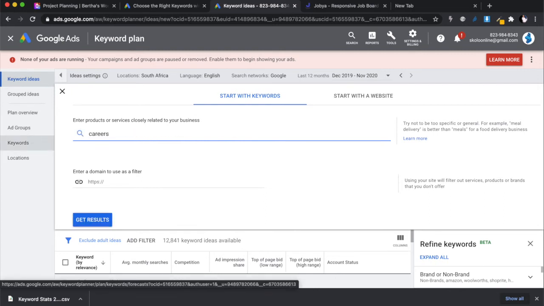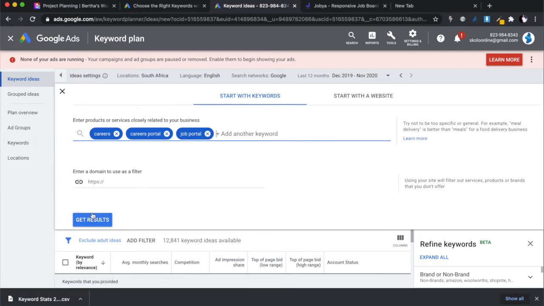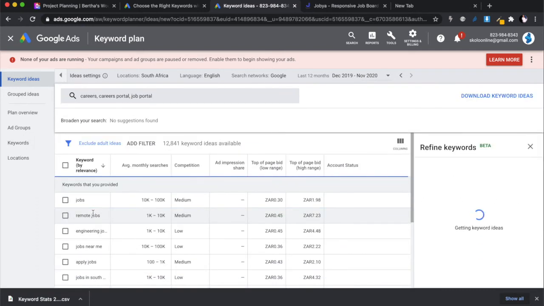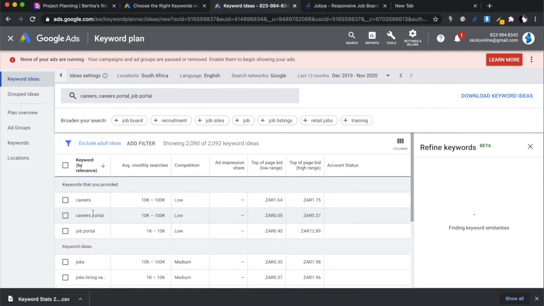That careers portal, and now I've got another idea, job portal. All right, let me search for this and see what I get there. So this is an iterative process. When you go through the spreadsheet, you get more keyword ideas, you test them out and see what else comes up. Look at that thing.